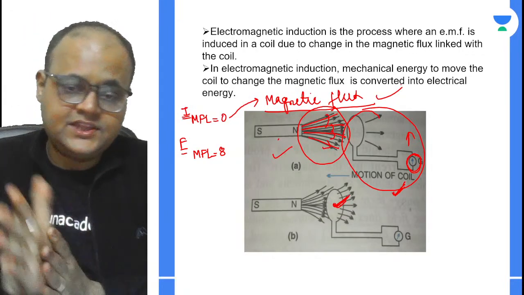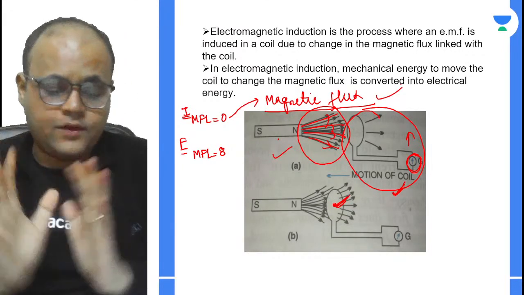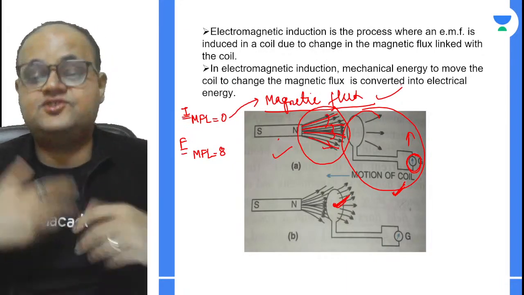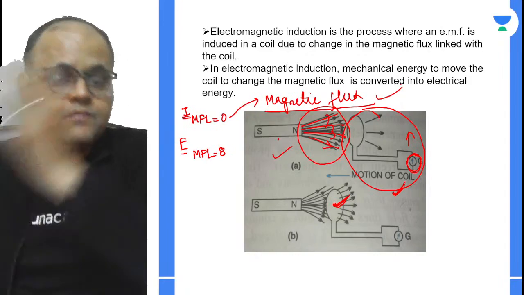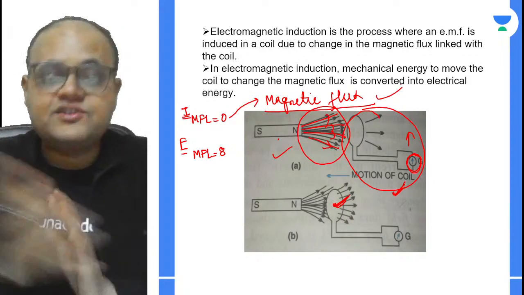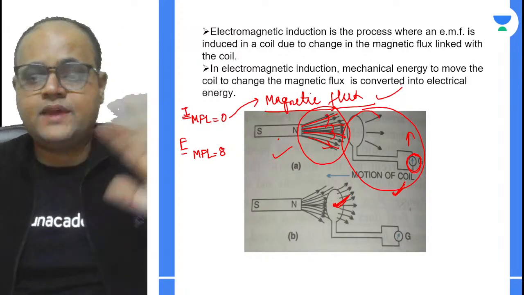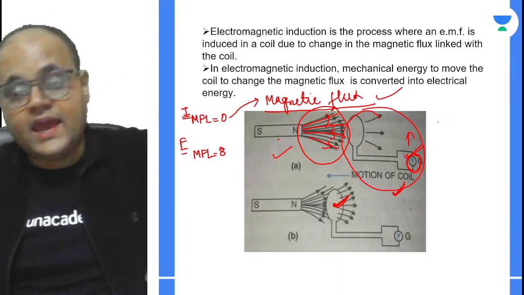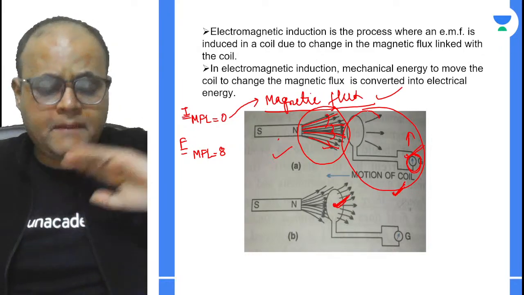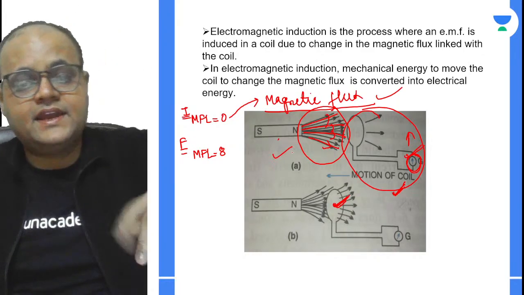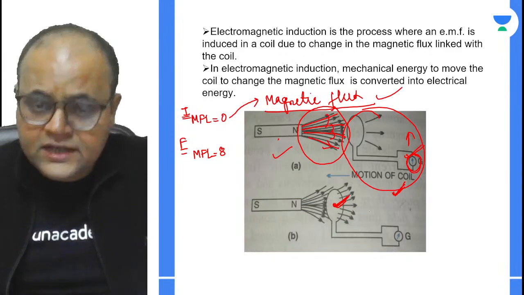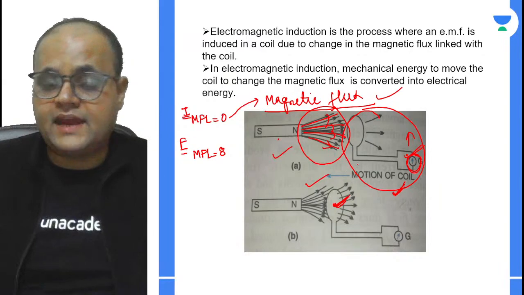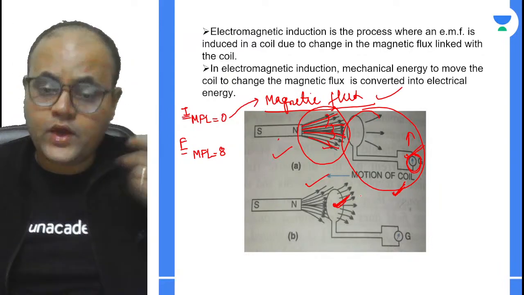Okay, I've taken this picture from your textbook and I hope you've understood how and why the magnetic flux is changing and what the observations are. In figure A, you can clearly see that there is no deflection in the galvanometer. Why? Because there were no magnetic field lines of the magnet crossing the coil. Later on, you can see that a few magnetic field lines of the magnet were crossing the coil.